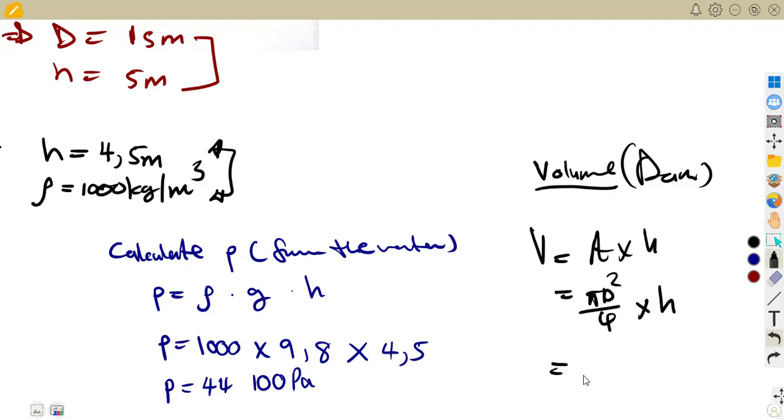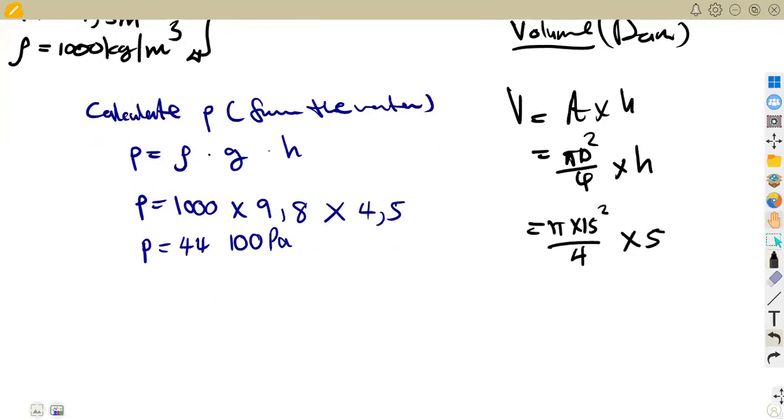That's pi times 15 squared over 4 times the height of the dam, which is 5, the depth of water in the dam. This gives us 883.573 cubic meters. So we've got the volume.